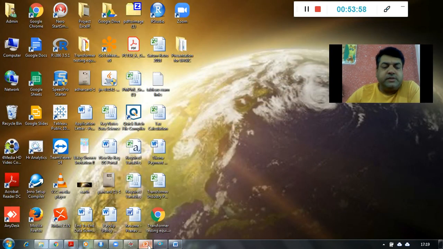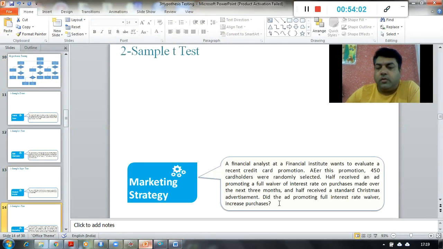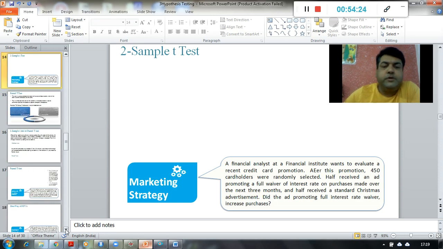So if I see the business statement over here, okay, did the ad promoting full interest rate waiver increase the purchases? Yes. The ad promoting the full interest rate waiver has increased the purchases. So the conclusion is we shall go ahead and launch the full interest rate waiver program for each and every individual who is holding the card, right?